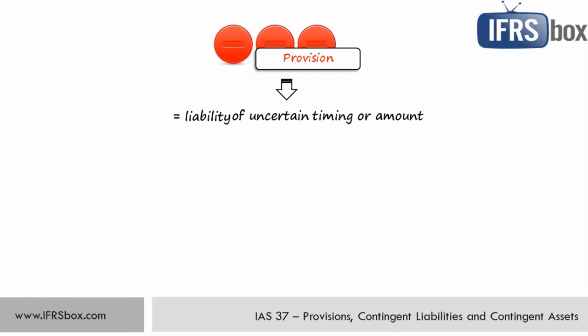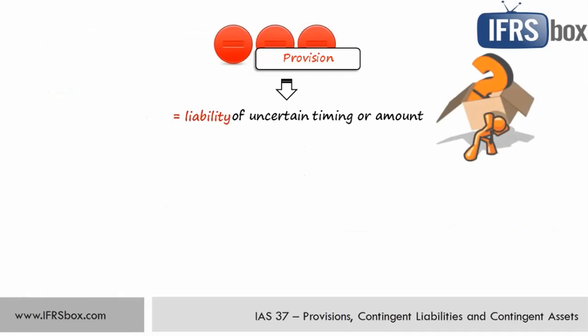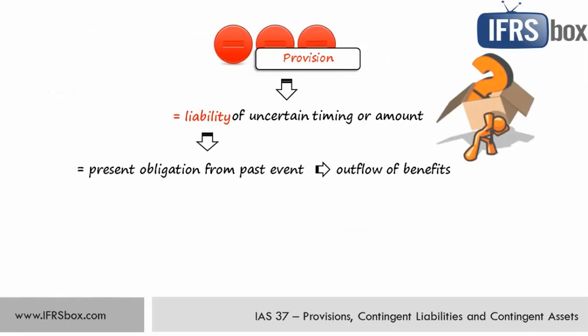Now, let's concentrate on the first part of the definition. What is a liability? A liability is a present obligation of an entity arising from past events, the settlement of which is expected to result in an outflow of economic benefits from the entity. The critical point here is the occurrence of a past event, or obligating event, that gives rise to an obligation.